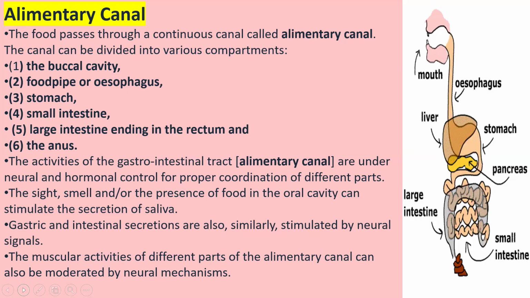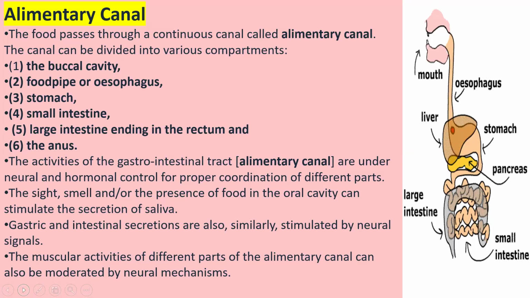The activities of the alimentary canal, which is also called gastrointestinal tract or digestive tract, are under neural and hormonal control also, because no function we will perform without hormonal and neural control. This video on neural and hormonal control, I have already made the slides. I'm going to publish within 2 days. These activities of the gastrointestinal tract are under neural control and hormonal control, for proper functioning and proper coordination.